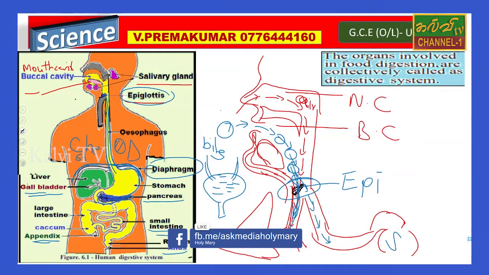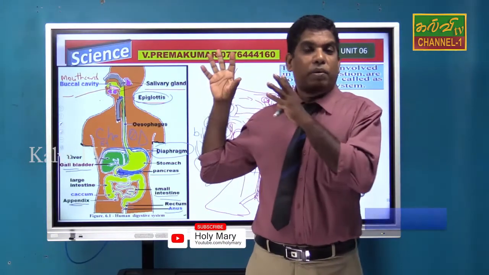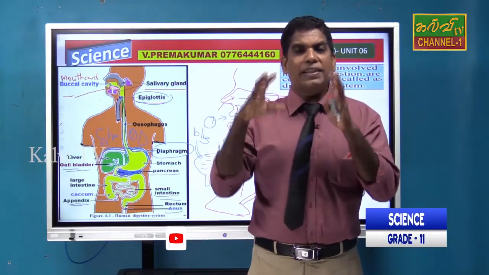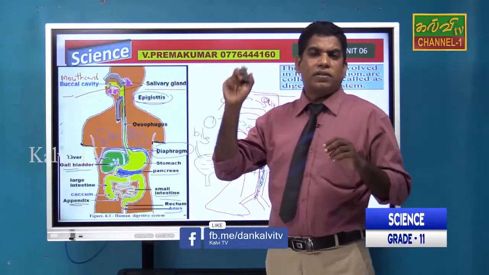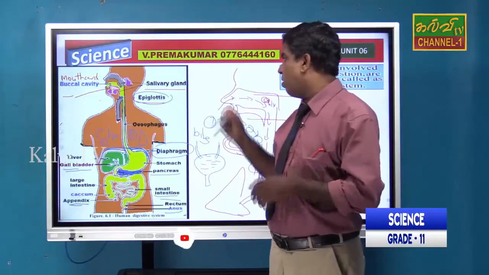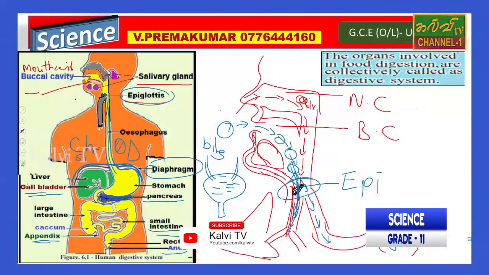Therefore students should be aware of the parts of the digestive system, what the organs are. So when they have given the letters A, B, C, you have to find out the parts of the organs in the digestive system, right? Okay, we will move to the next slide.